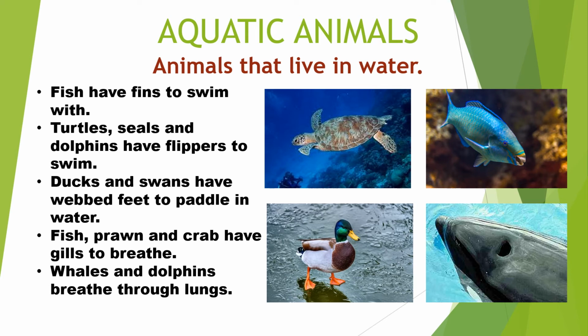Okay, so you have to remember that fish have fins to swim, turtles, seals, and dolphins have flippers, ducks and swans have webbed feet. And for breathing, fish, prawn and crab have gills, whereas whales and dolphins breathe through lungs.